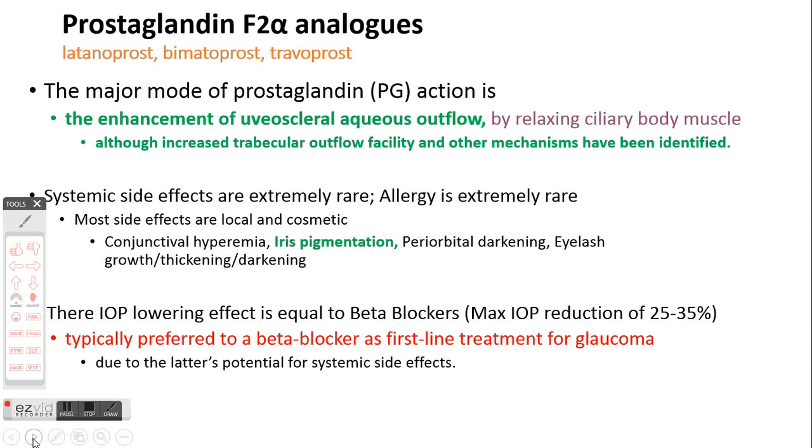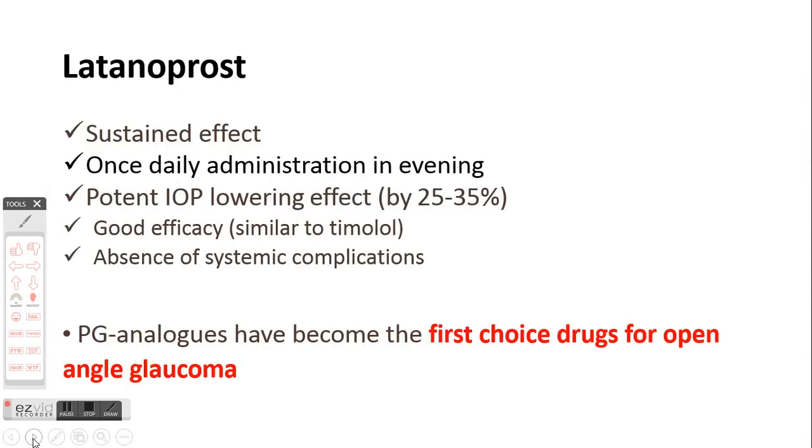And the incidence of allergy is extremely rare. Most of the side effects are local and cosmetic, such as iris pigmentation, periorbital darkening, or eyelash growth or thickening. Now, if you compare prostaglandins with beta blockers, the decrease in intraocular pressure with prostaglandin analogs is similar to that of beta blockers such as timolol, and it can lead to maximum intraocular pressure reduction in the range of 25 to 35%.